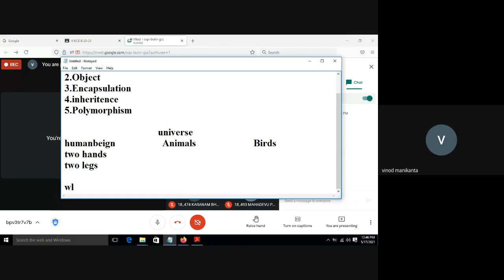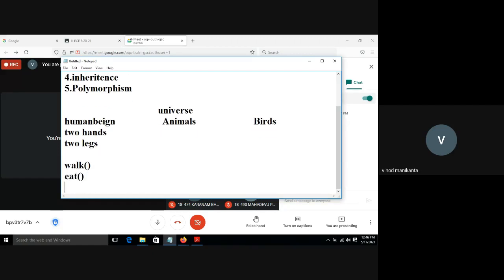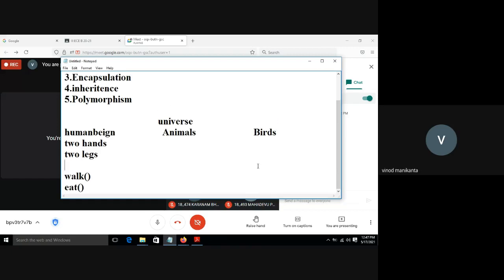We can walk. It is an action performed by the human being. We can eat. We can swim. If I want to say whether he is a human being or not, he should have these properties. Swim is rare, so I don't say all human beings swim. What kind of behavior do human beings have? He can walk and he can eat.